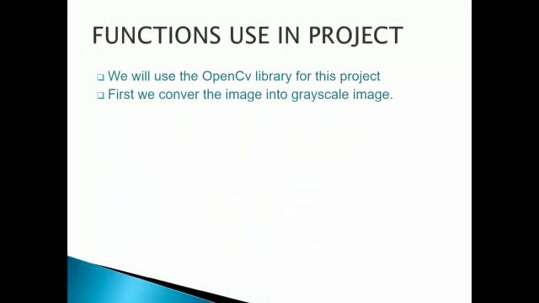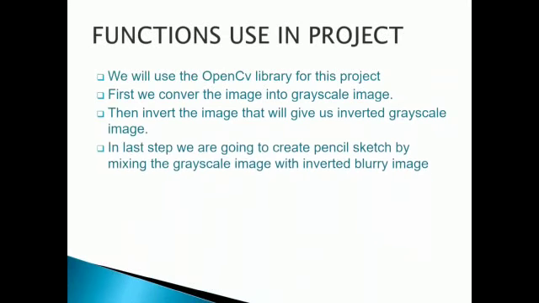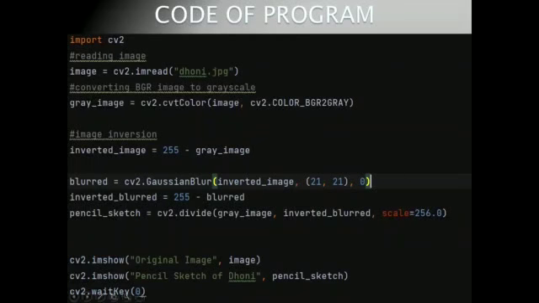First of all, we will use the OpenCV library for this project. For image conversion, first of all we have to take one image, then we have to convert this image into a grayscale image. After this, we are going to invert the grayscale image, and in the last step we are going to create a pencil sketch by mixing the grayscale image with the inverted blurry image.